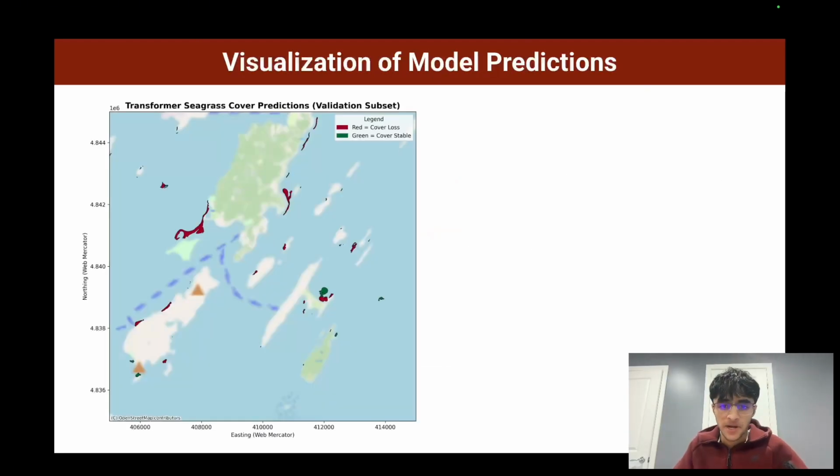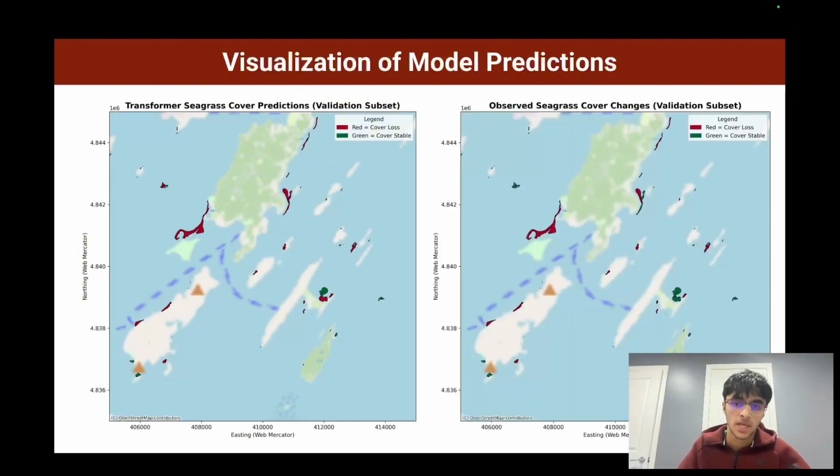This slide compares a subset of our transformer's predictions against observed seagrass cover changes in the validation subset. As you can see, our model accurately maps areas of loss in red and areas of stability in green, confirming that the model has a significant capability of spatially identifying imminent seagrass loss.